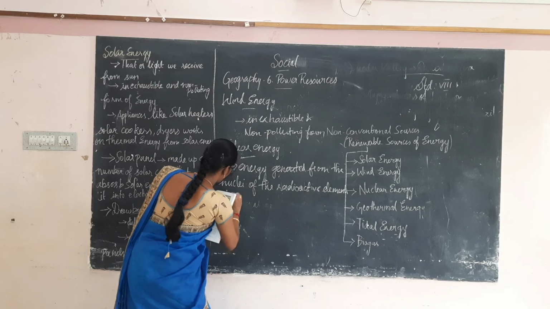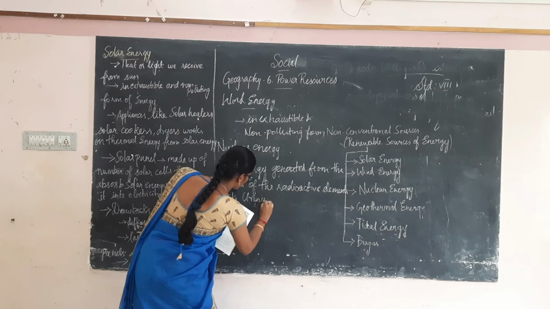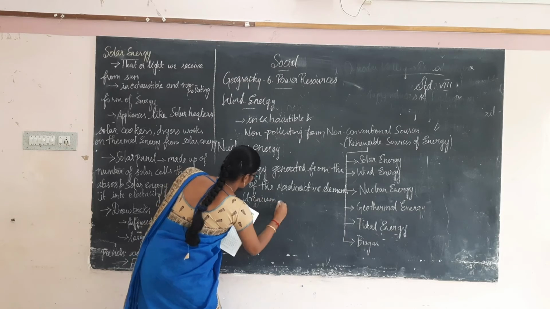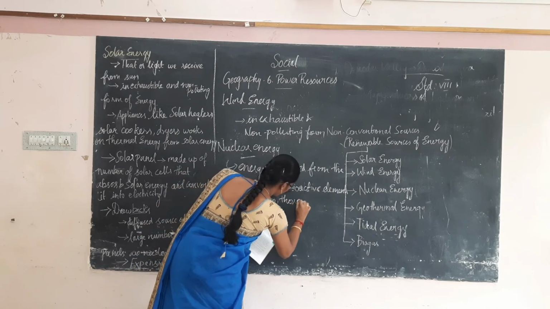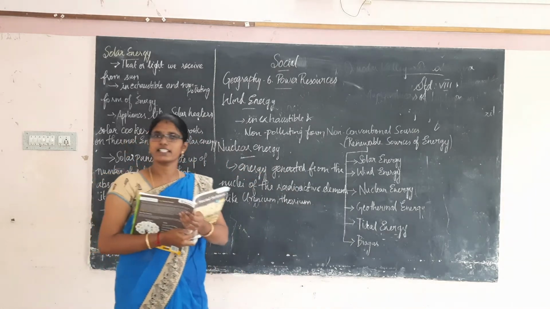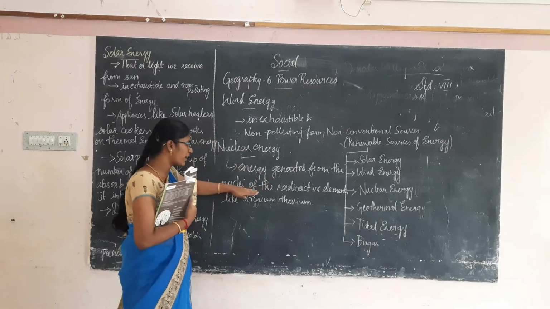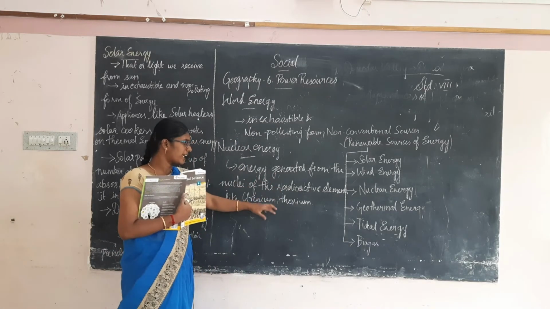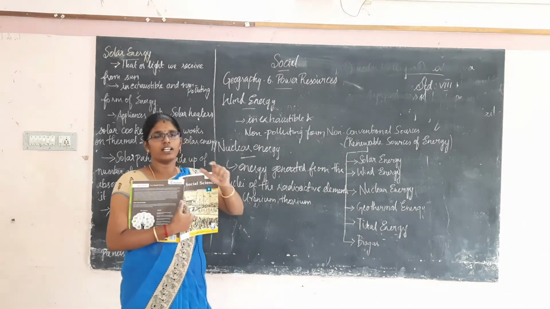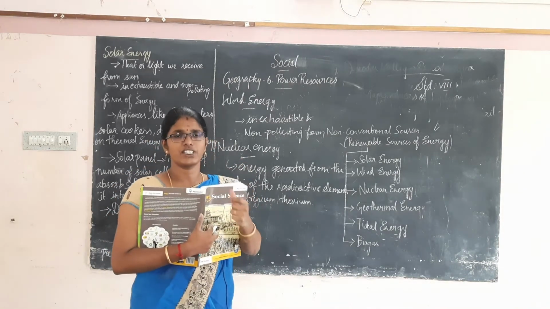Elements like uranium, thorium. Energy is generated from the nuclei of a radioactive element like uranium or thorium. When the nucleus of an atom gets diffused, some energy is generated.